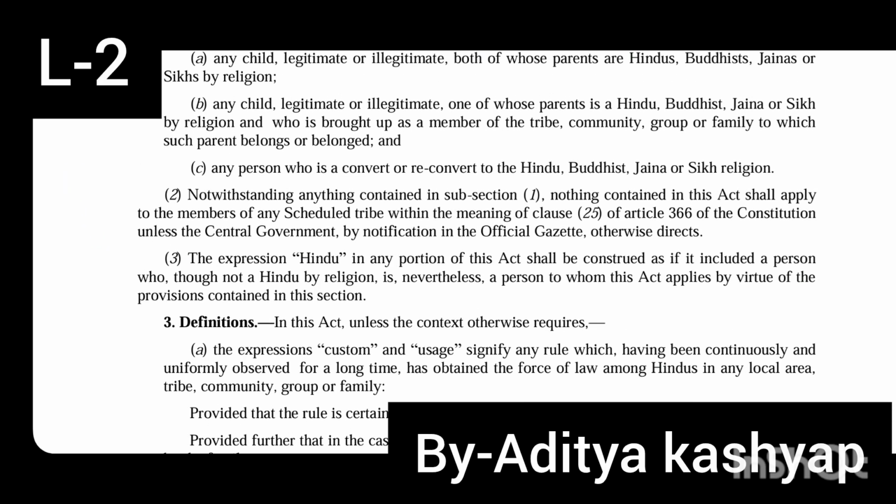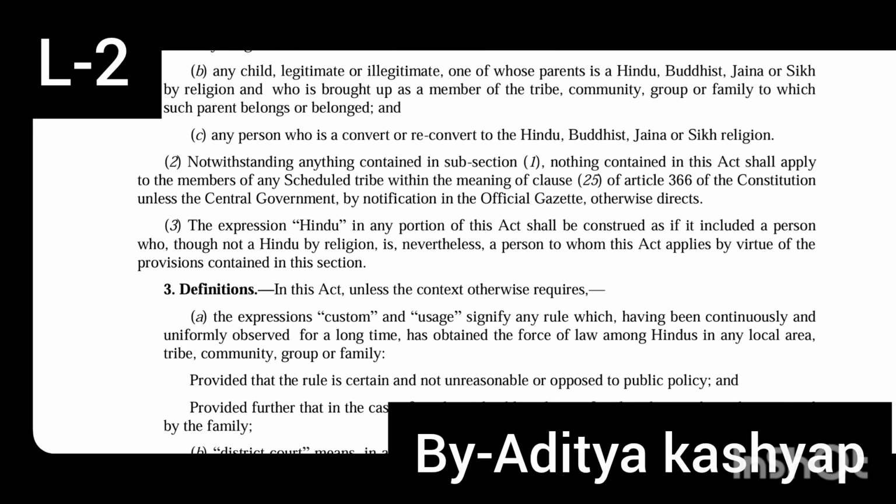Now Section 2 sub-section 2 says that notwithstanding anything contained in sub-section 1, nothing contained in this Act shall apply to the members of any Scheduled Tribe within the meaning of clause 25 of Article 366 of the Constitution unless the Central Government, by notification in the Official Gazette, otherwise directs. So this section basically says that this Act does not apply to Scheduled Tribes under Article 366 clause 25 of the Constitution of India. If that particular community is to come under this Act, then this must be published by the Central Government in the Official Gazette. This is basically what this section says.